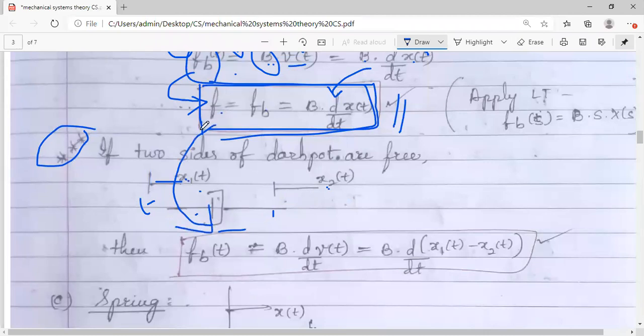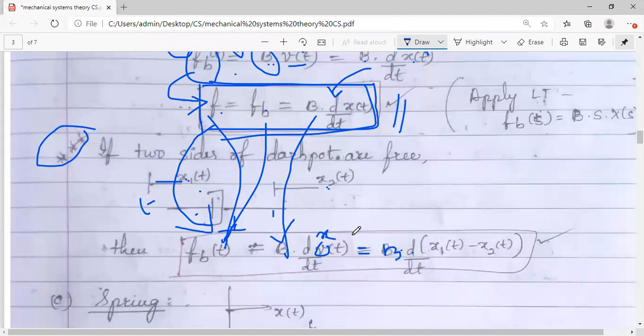So F b of t is equal to B into d by dt of x of t. Sorry, this is not v, it is x; in a hurry I wrote v, please make sure you change it. This equation is a little modified.